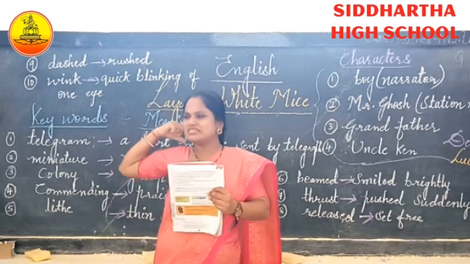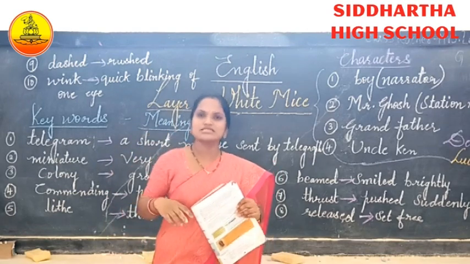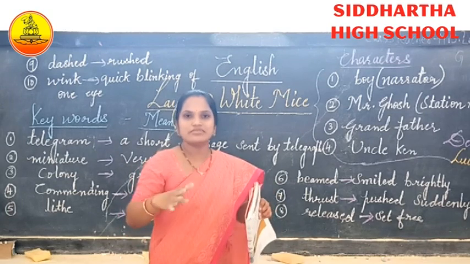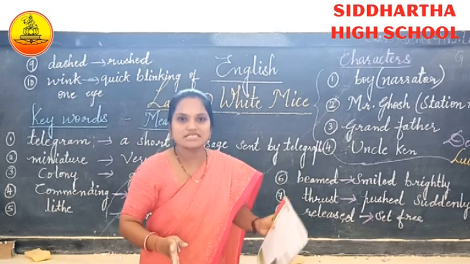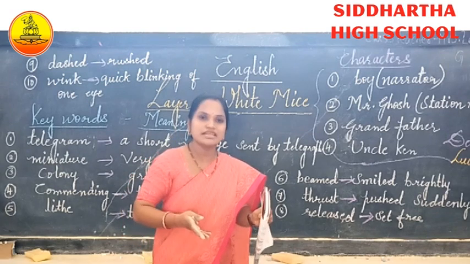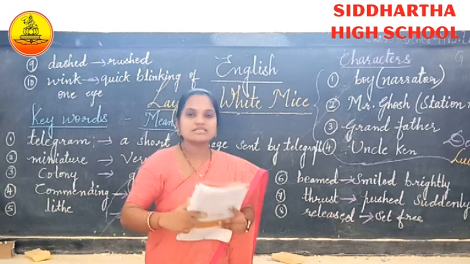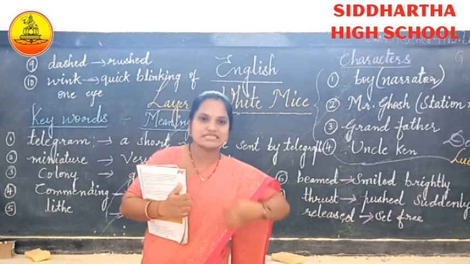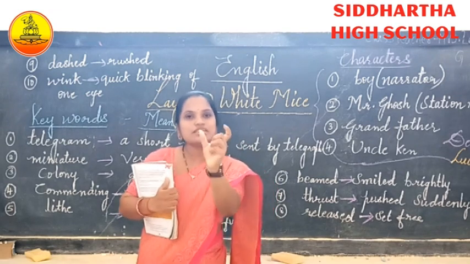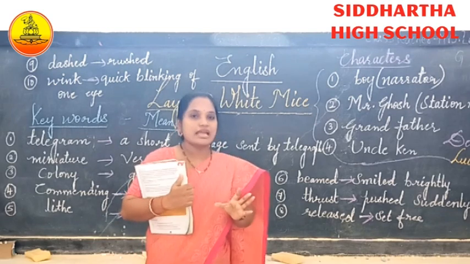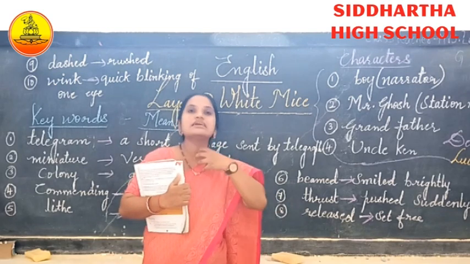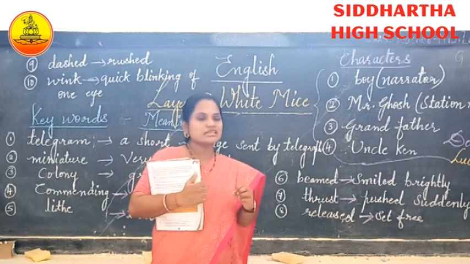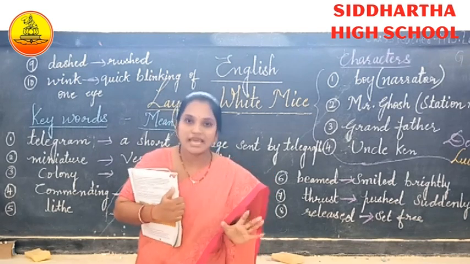Everything is running inside my clothes. What is this? So he started dancing. It's called a step dance, moving here and there without proper steps. Then what happened? Suddenly, from the sleeve of his pajama, one of the white mice came out. And after some time, under his chin, there was another white mouse. So this Uncle Ken was really panicked.